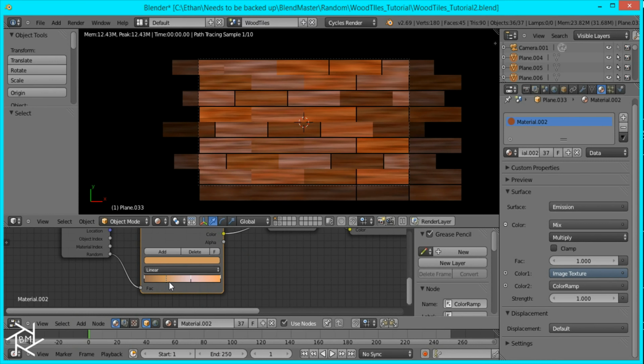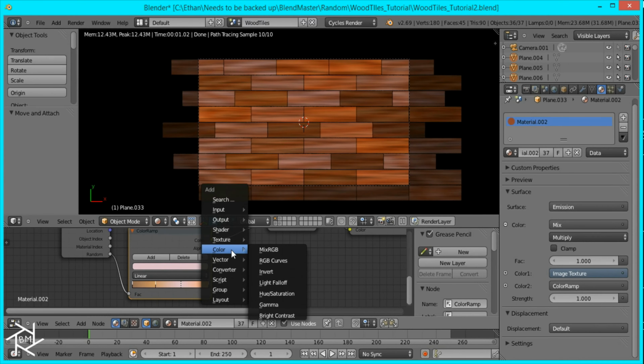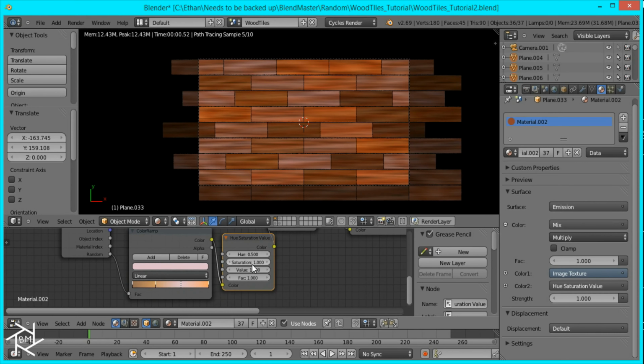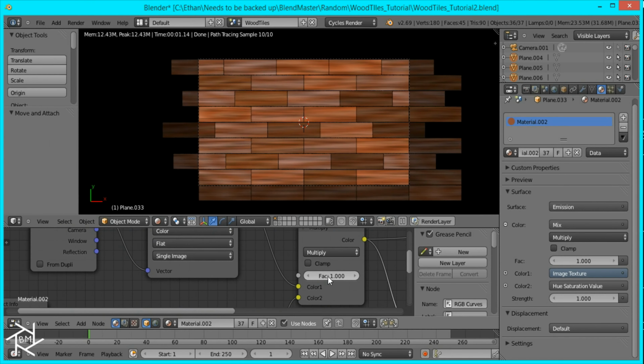I'm just going to position these equally, and right in between here I'm going to add a Hue Saturation node. I'm just going to bring down the saturation to 0.75 so it's not as deep or dark. And I'm also going to decrease this factor value to 0.75.